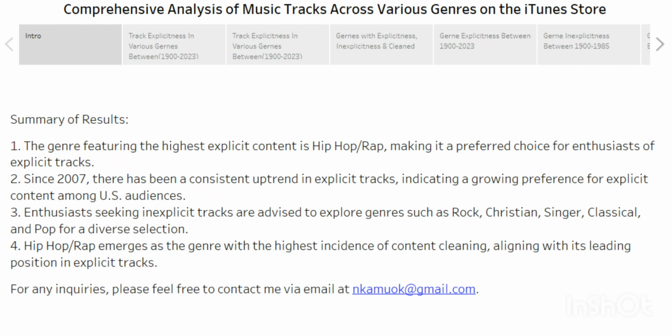So most hip hop / rap music tracks are explicit, making it a preferable choice for those who love it. There's another insight saying that since 2007 there has been a consistent uptrend in explicit tracks, indicating a growing preference for explicit content among the US audience. So this study is focused on US citizens.